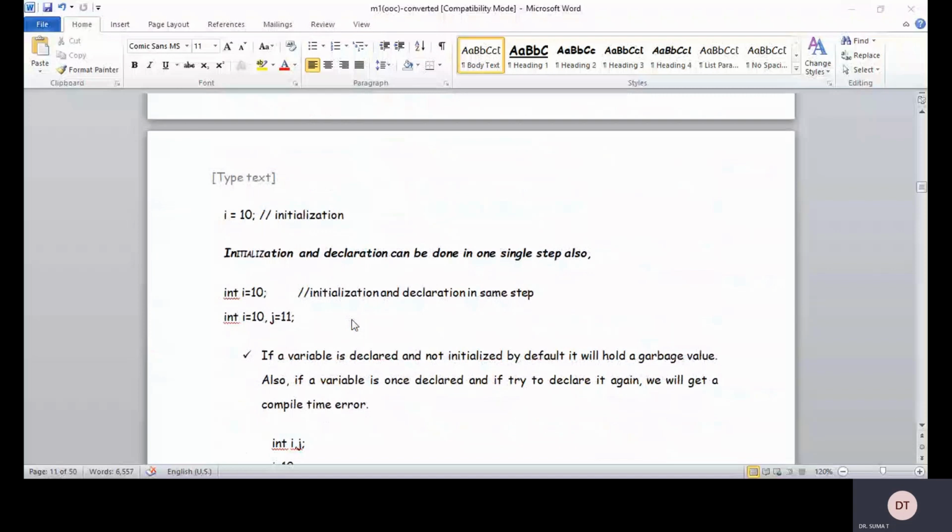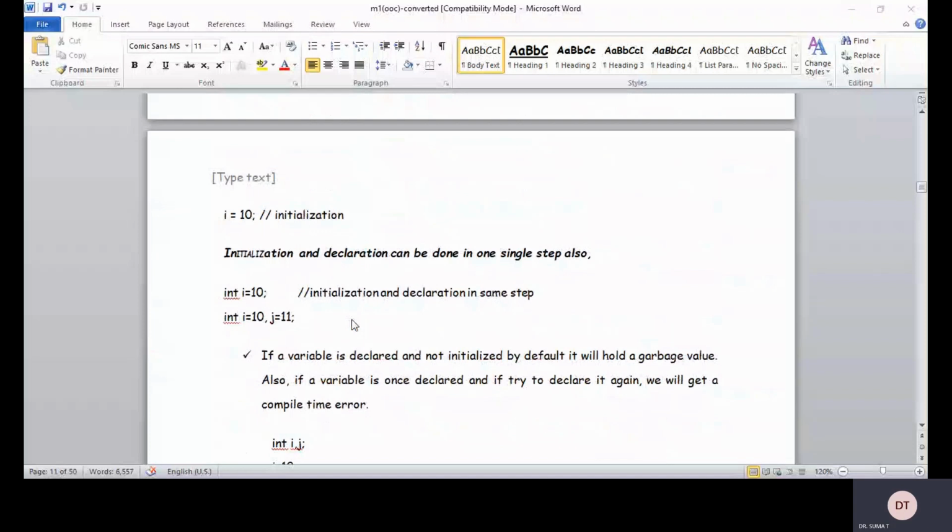Then the next one is that reserved words and keywords cannot be used for naming a variable, right? And these are the very important rules that you have to remember while giving the name of a variable.